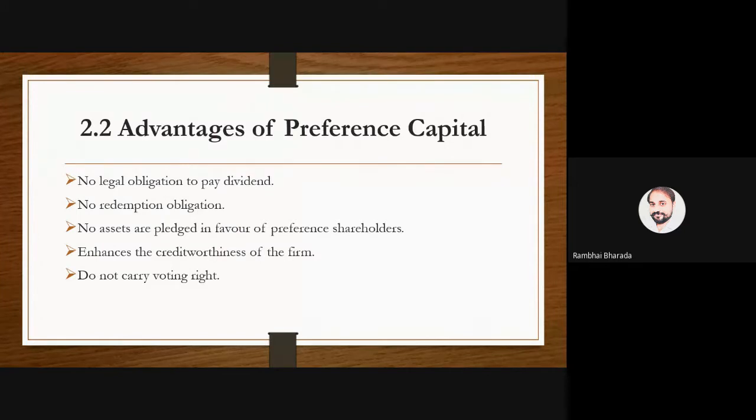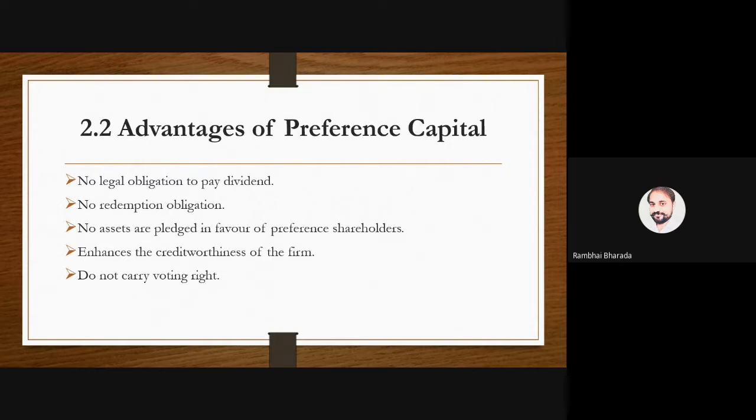Okay, some of the advantages, 3 to 4 advantages are the same. Number one, no legal obligation to pay dividend. If there is a profit, then the company goes for the dividend. There are no rules and regulations that it is compulsory to pay the dividend. It is up to the profitability of the company.